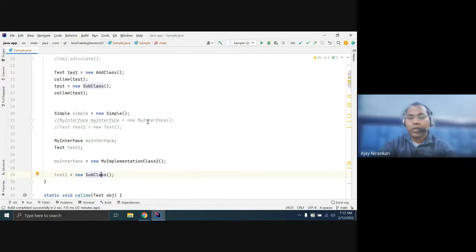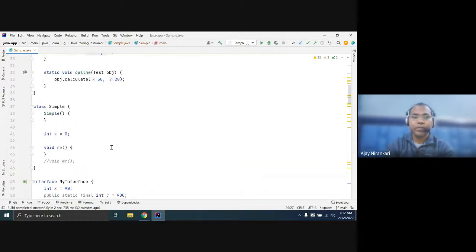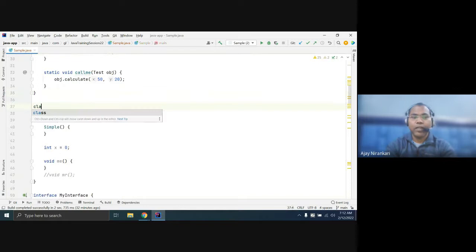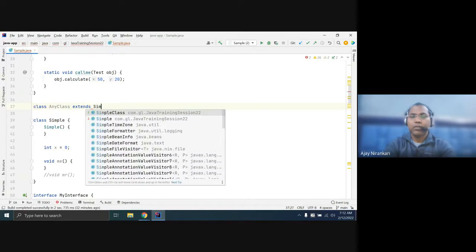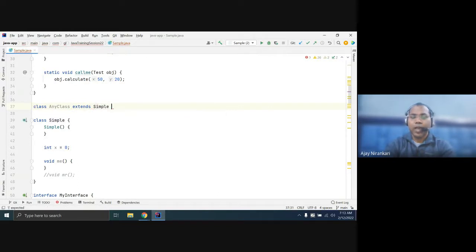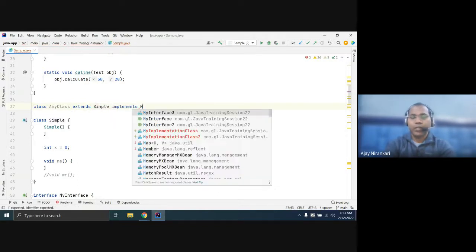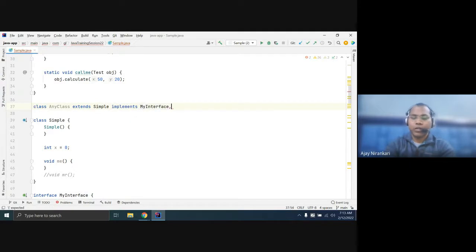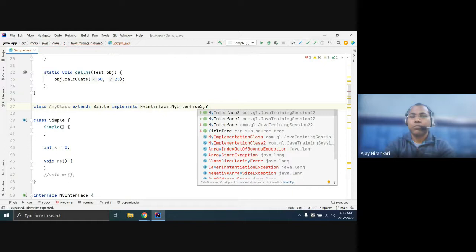Now, is it clear? Any class can extend a simple class and can implement many interfaces, maybe interface 1, interface 2, interface 3.